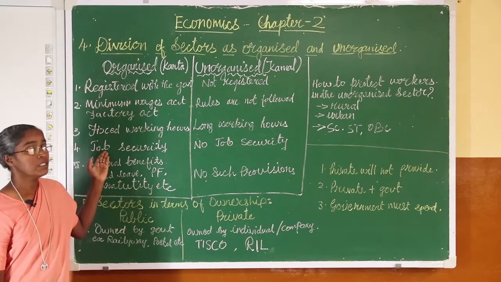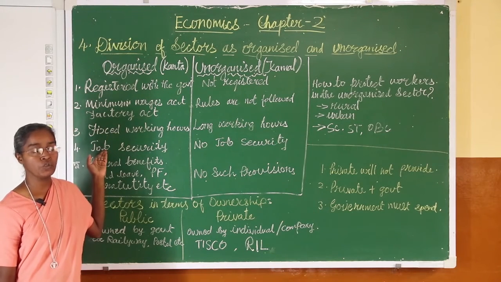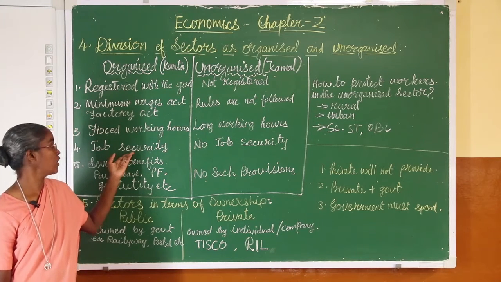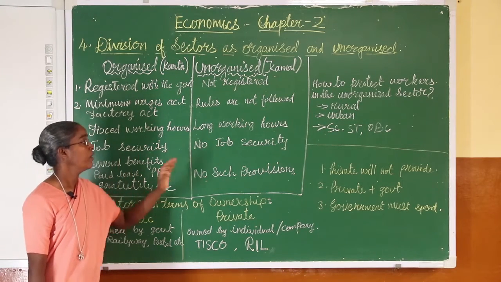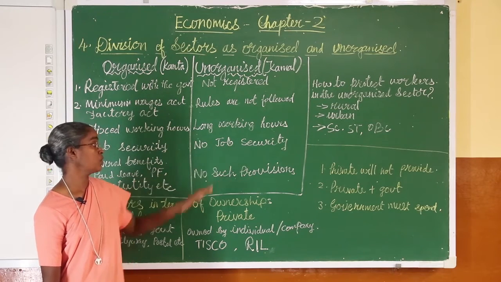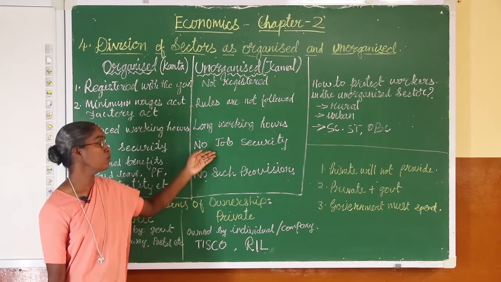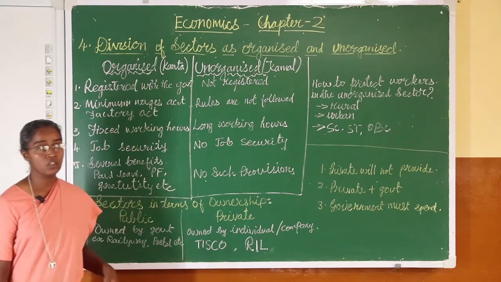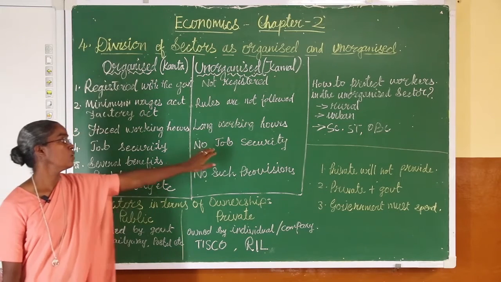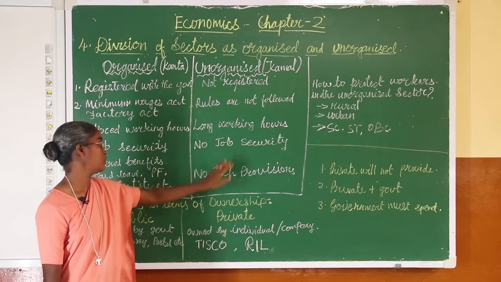The next point in the organized sector is job security. You are assured of your job. You can earn money working in the organized sector. Here, there is no job security. Anytime the owner can remove you. If they are not satisfied with your work, or if they are getting some other person to employ, then automatically you are losing your job. There is no job security.